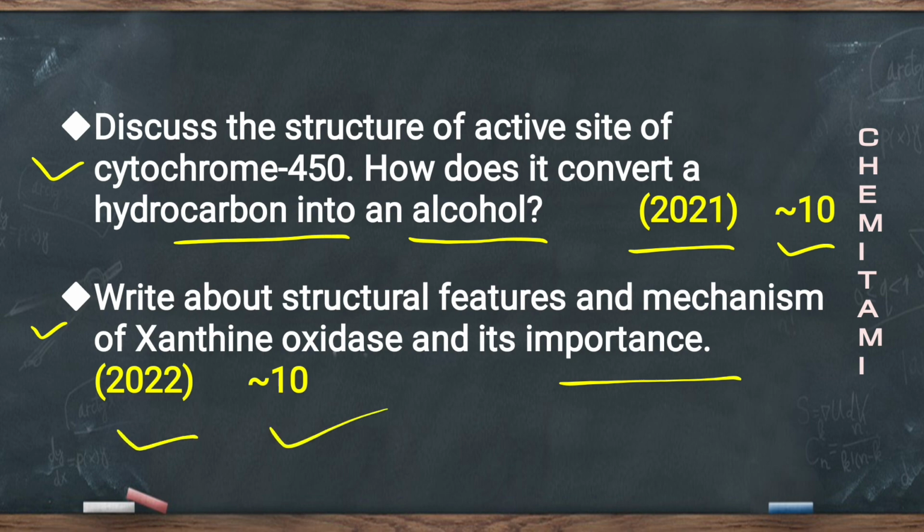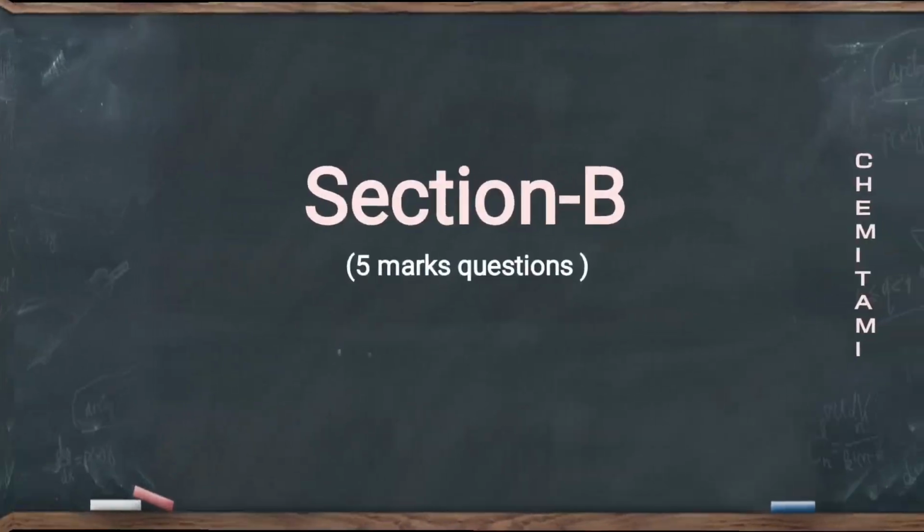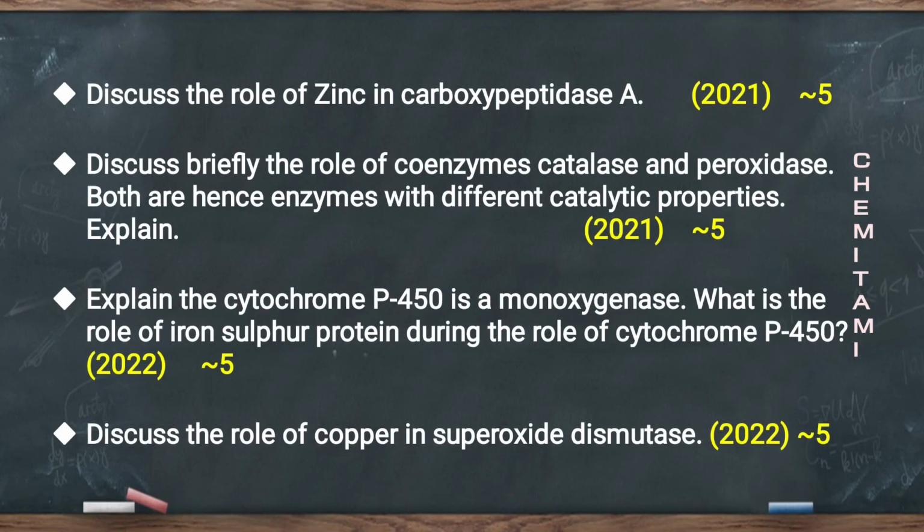In section B, the questions were like, discuss the role of zinc in carboxypeptidase A and discuss briefly the role of coenzymes catalase and peroxidase. Both are heme enzymes with different catalytic properties. Explain, asked in 2021 for 5 marks.